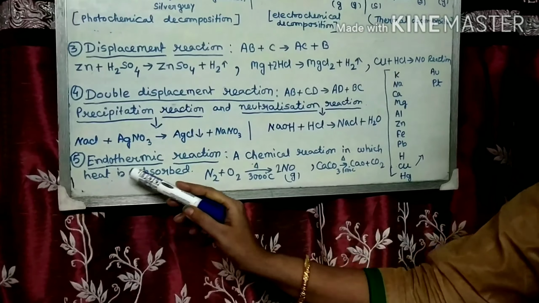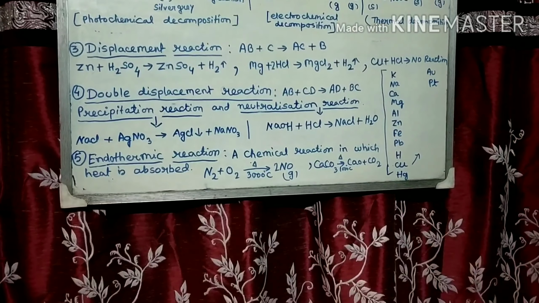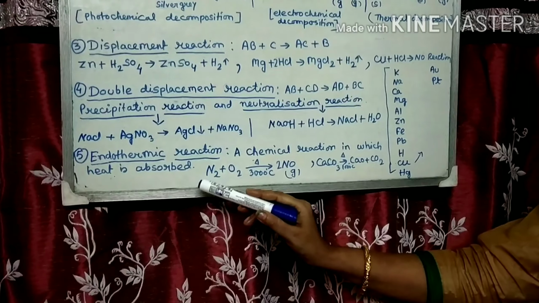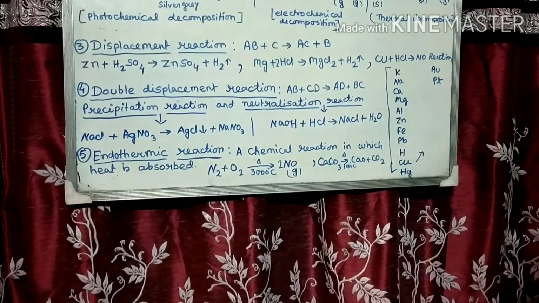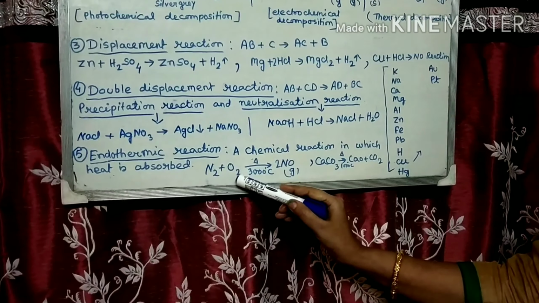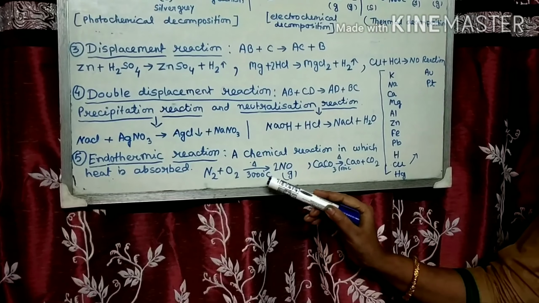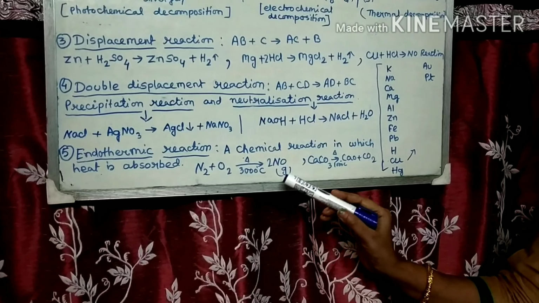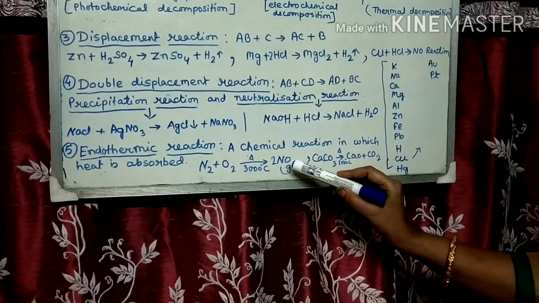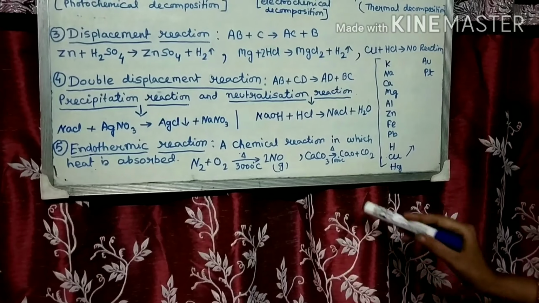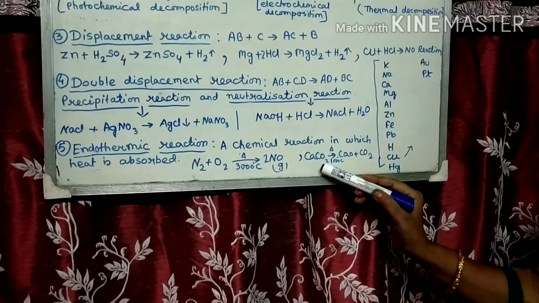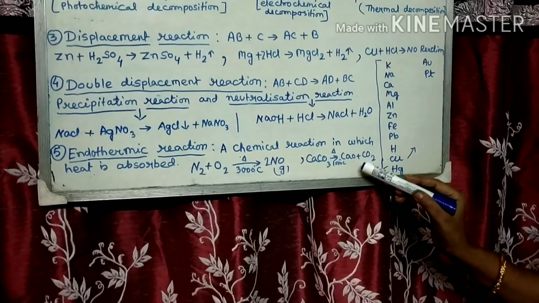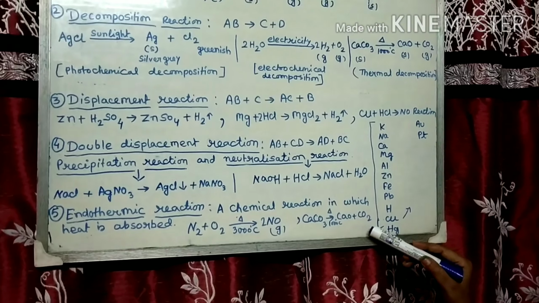Number 5, endothermic reaction. A chemical reaction in which heat is absorbed is known as endothermic reaction. When nitrogen and oxygen mix with each other at a high temperature, meaning 3000 degrees centigrade, nitric oxide is formed. Another example, calcium carbonate decomposes on heating to form calcium oxide and carbon dioxide.